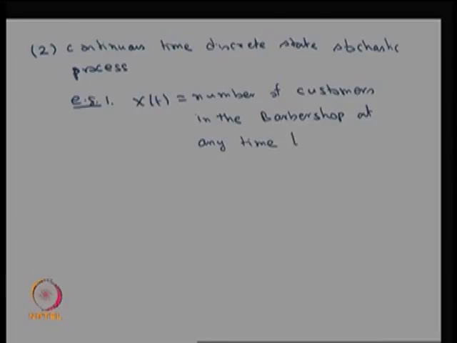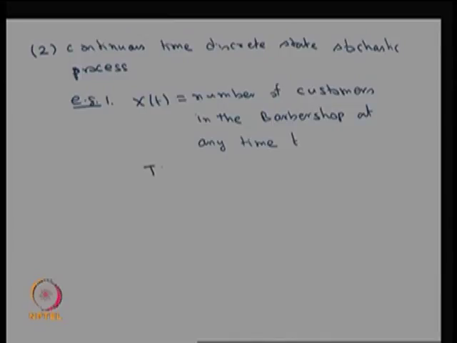In the earlier example, we have seen the number of customers in the barber shop at the nth customer's departure. Now, we are seeing the number of customers in the barber shop at any time t. Therefore, we are looking at how many customers are in the barber shop at any time t.